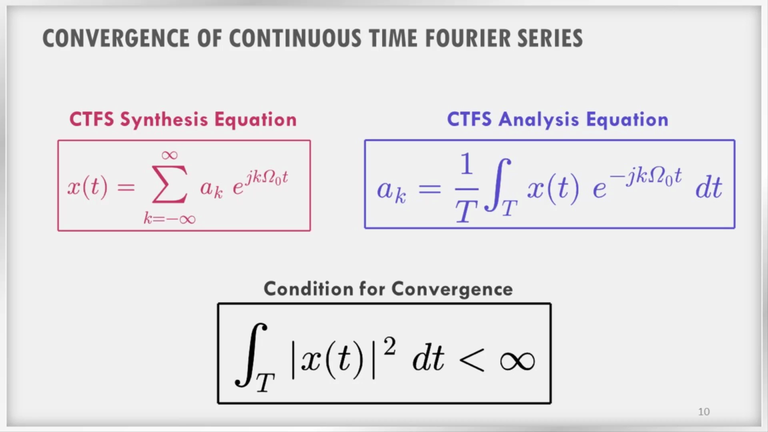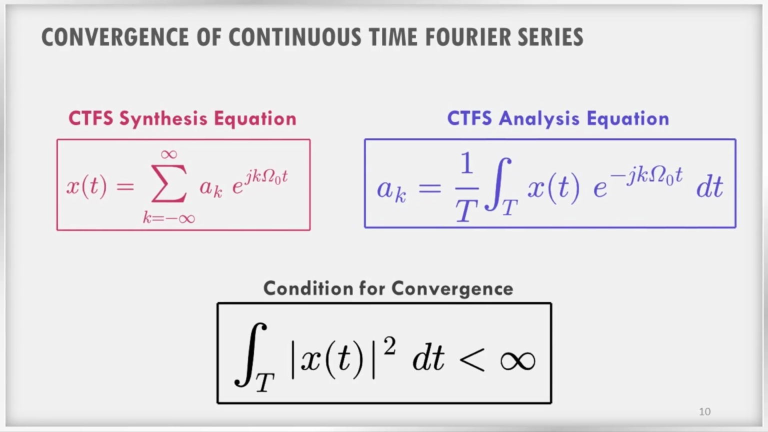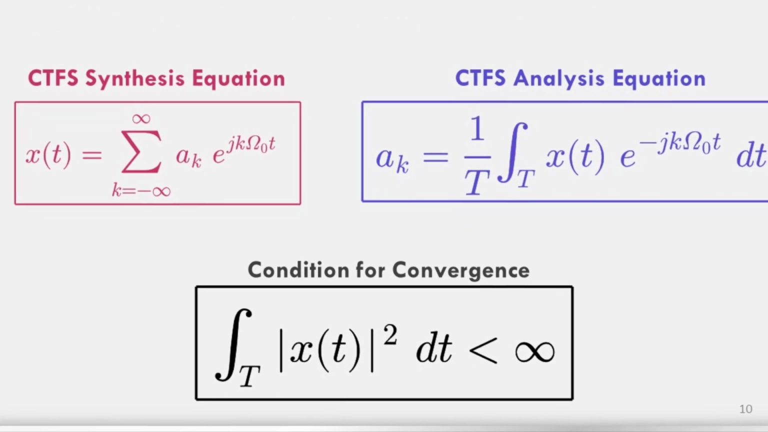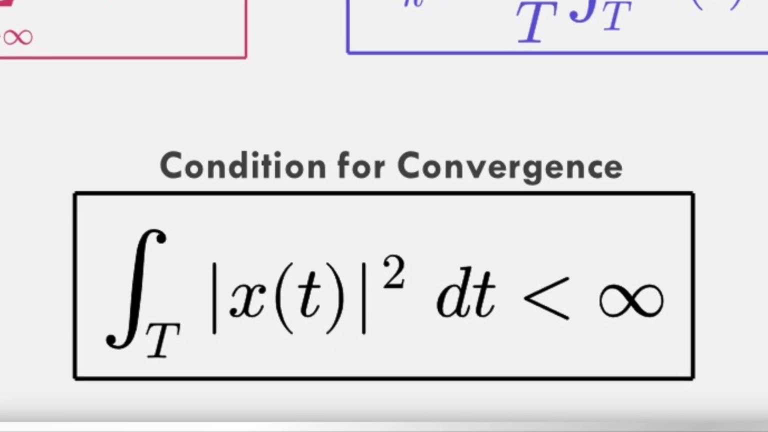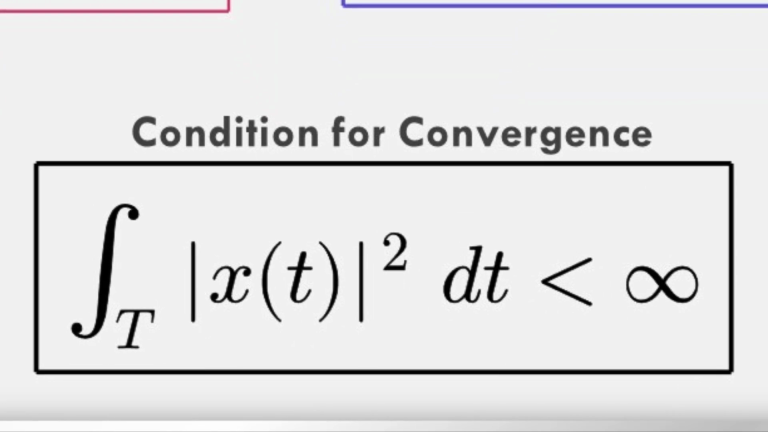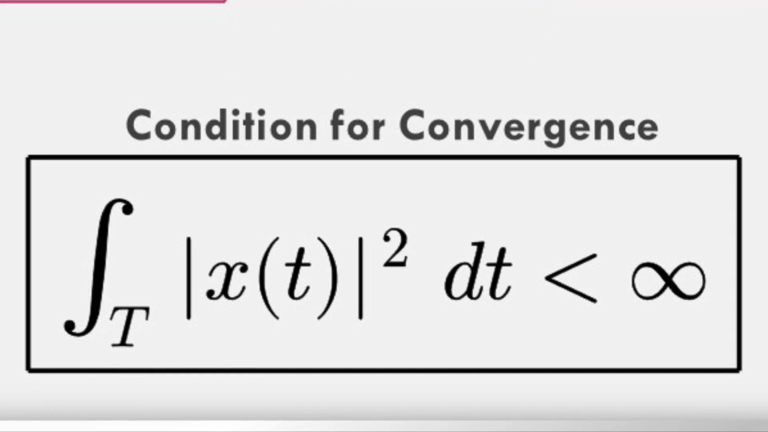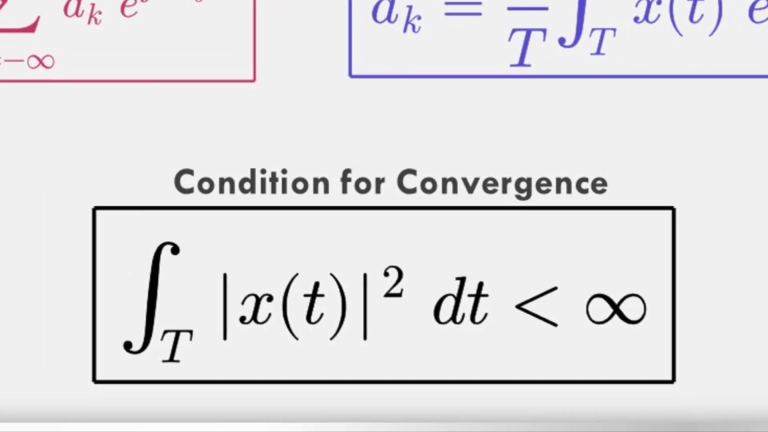Using the above ideas, we can conclude that for a signal x(t) to be represented using Fourier series, it must have finite energy over a single period. That is mathematically shown here. This condition says that the energy of a periodic signal over a single period must be finite.